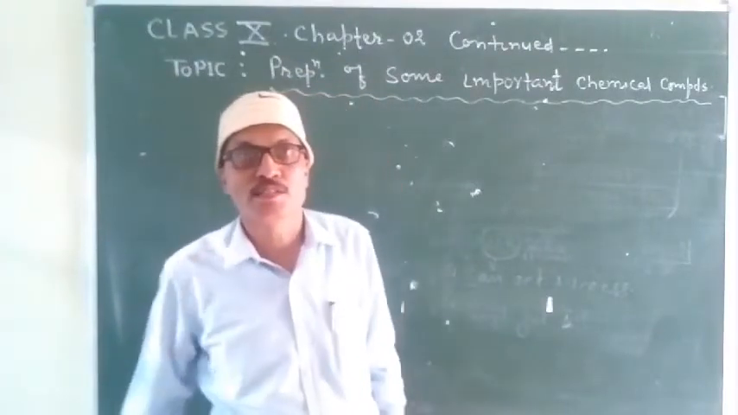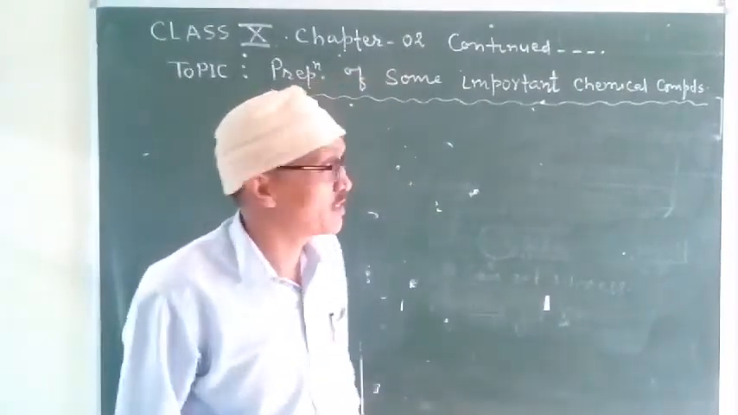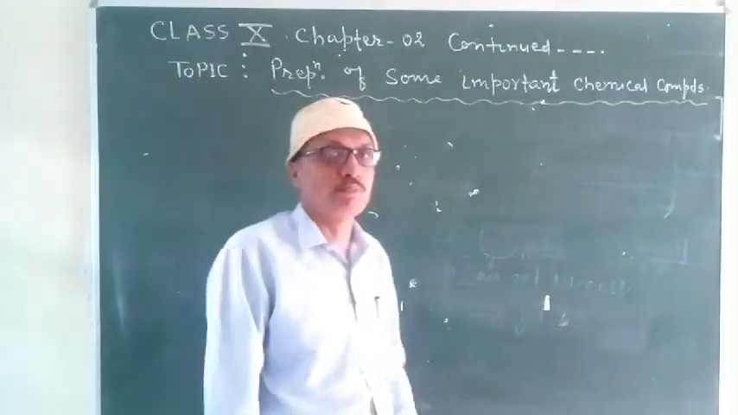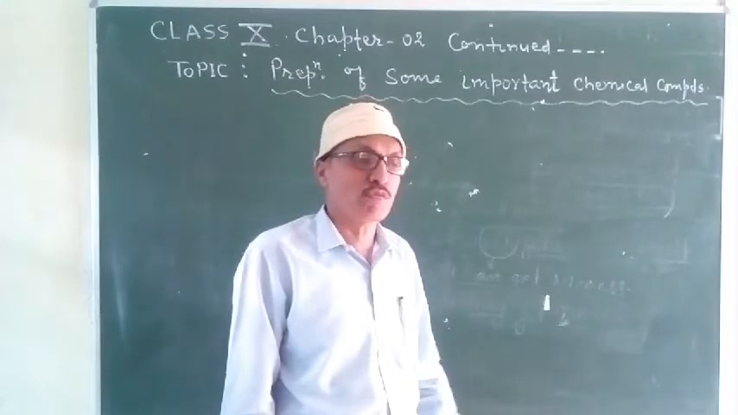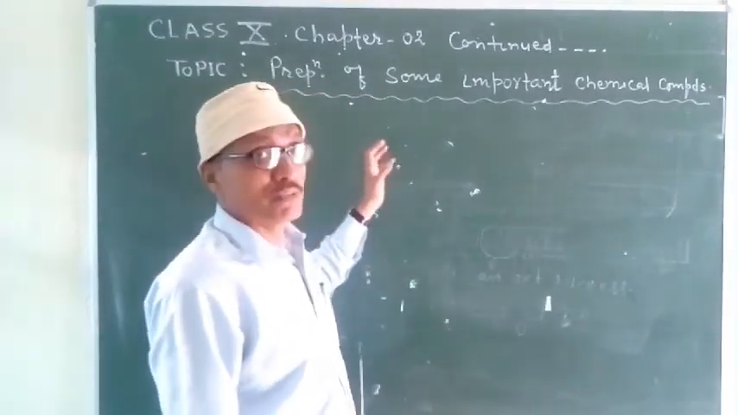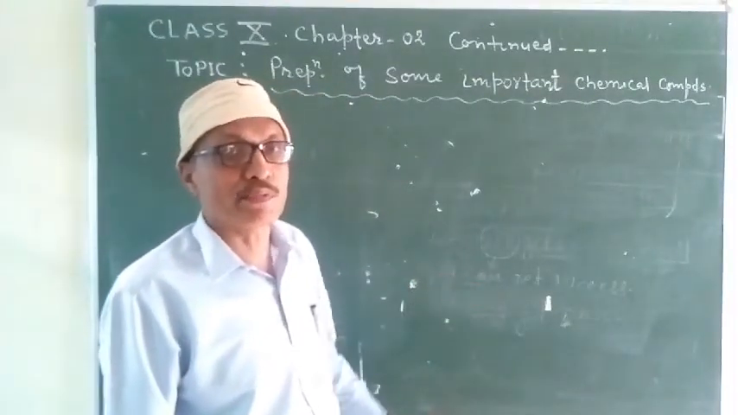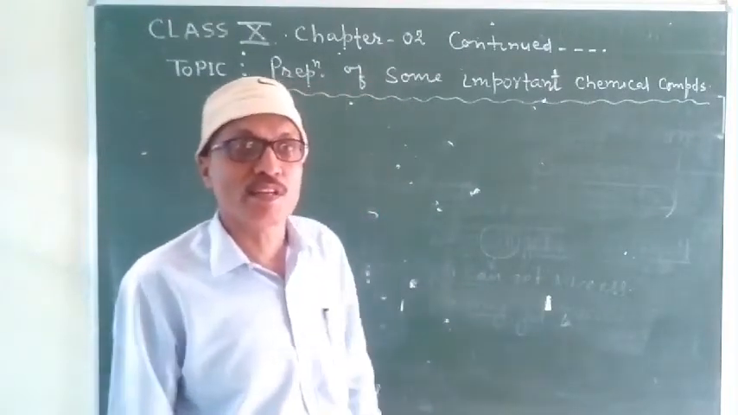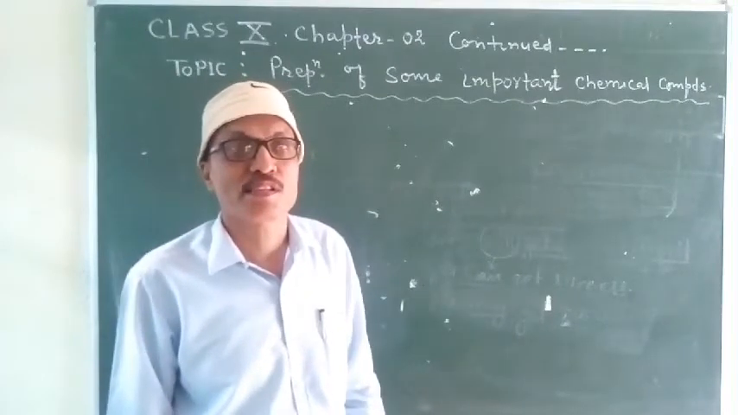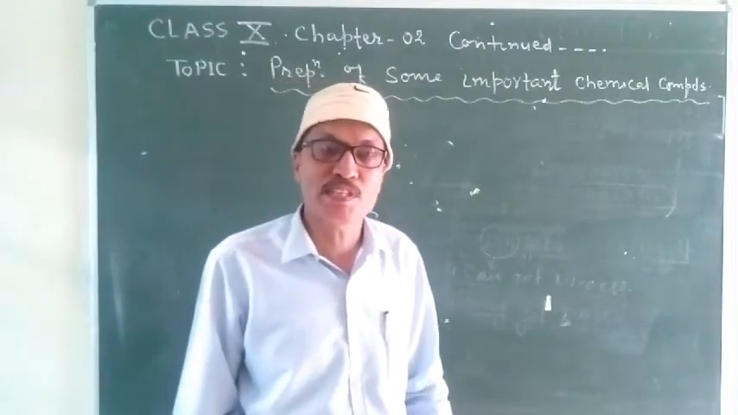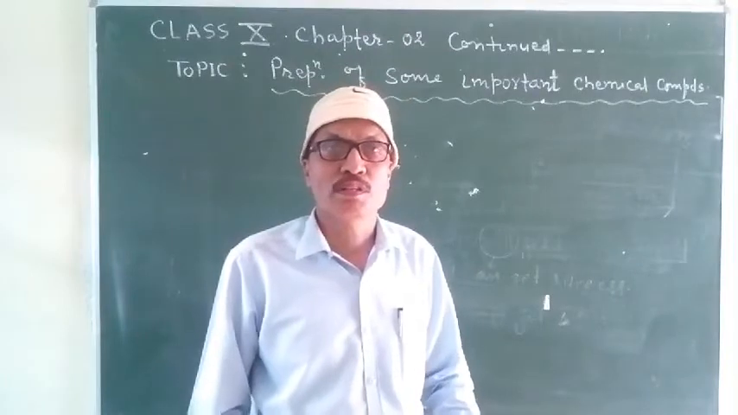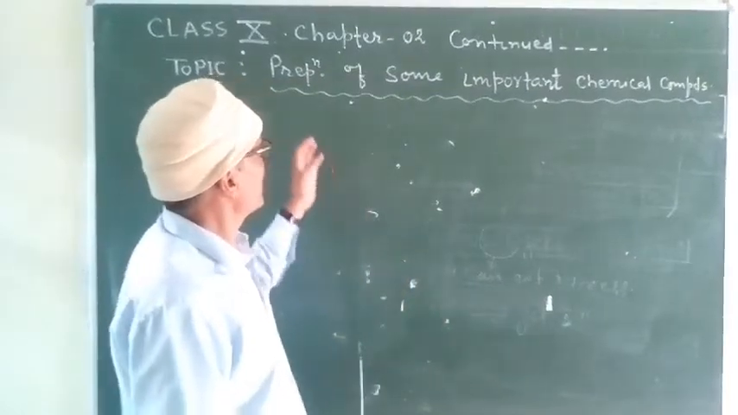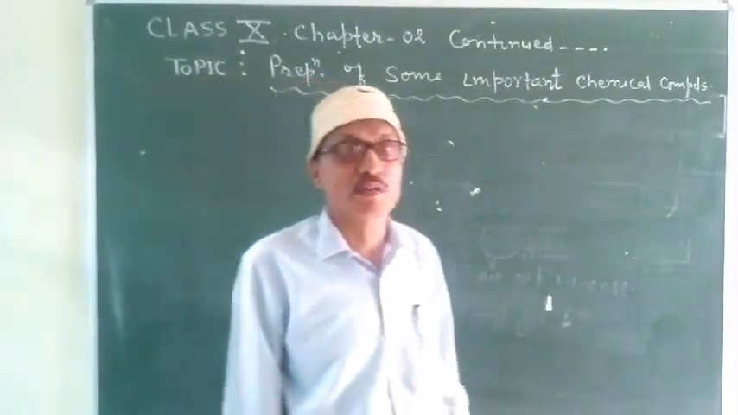Once again, I, J. Kumar, am before you with today's topic, and the topic is preparation of some important chemical compounds. Students, this is the topic from the second chapter, and the second chapter is continued. So far in this chapter, we studied about acids, bases, salts, and their properties, and also indicators. Now the last topic of this chapter is preparation of some chemical compounds.